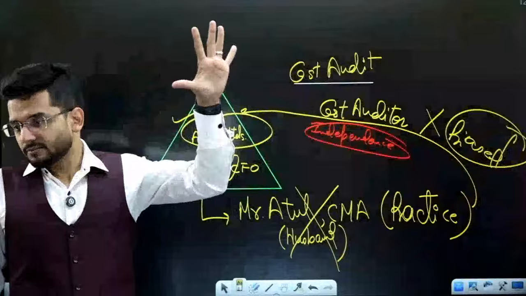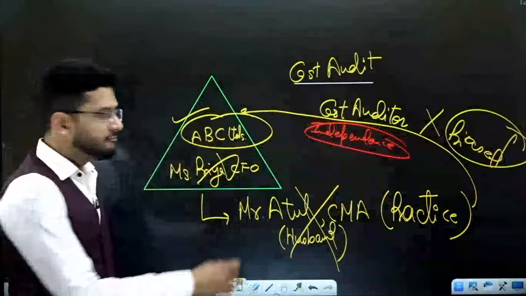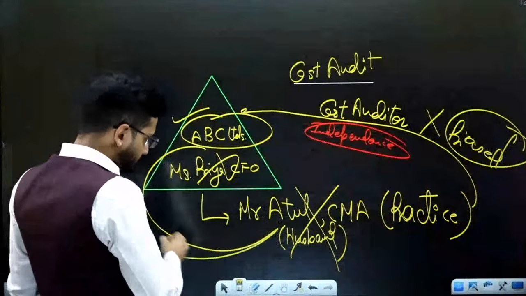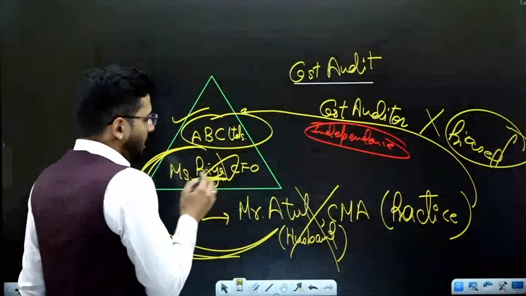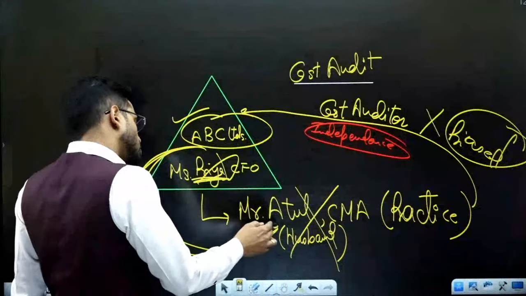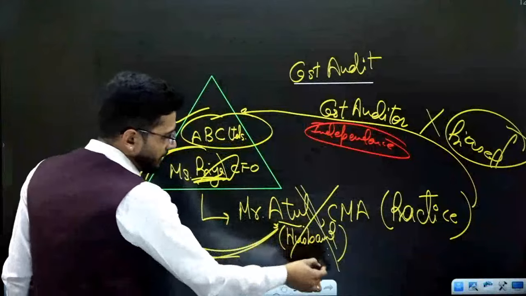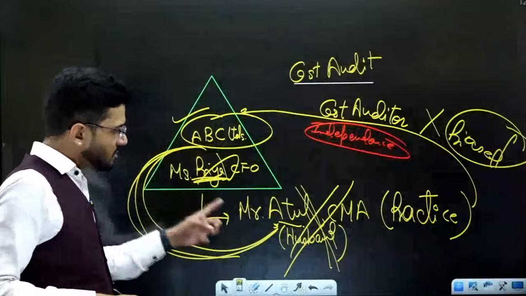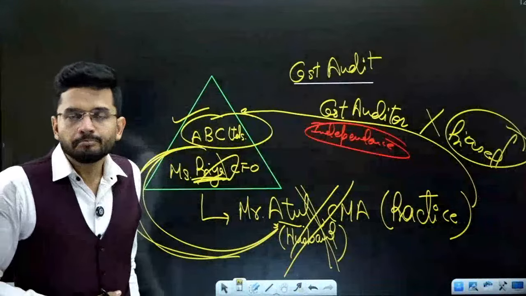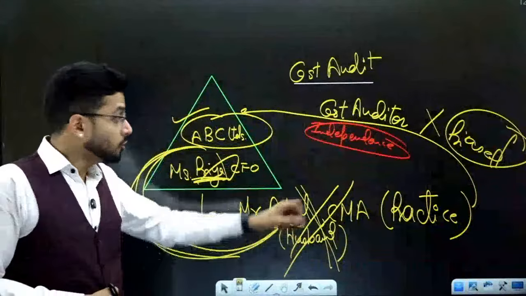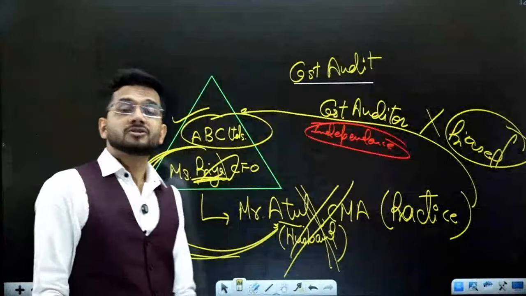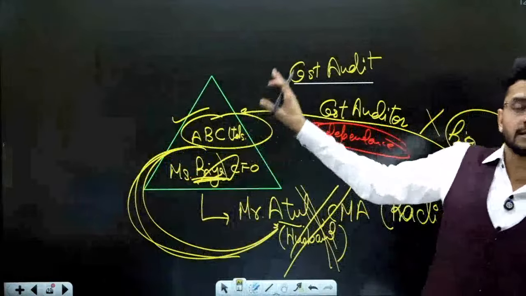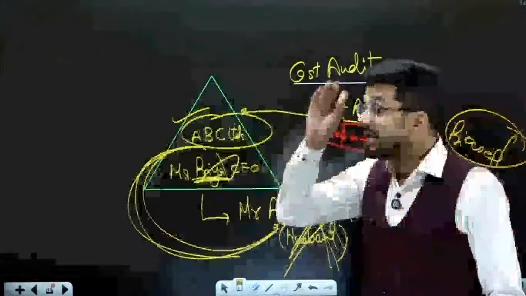So the law says that if the company's employee and the cost auditor are related to each other, then that person cannot be the cost auditor of that particular company. So when Mr. Atul is the husband of Miss Priya, he cannot be the cost auditor of this company. Although Mr. Atul has a COP and could be appointed by the board of directors, he should not be appointed because he is ineligible.